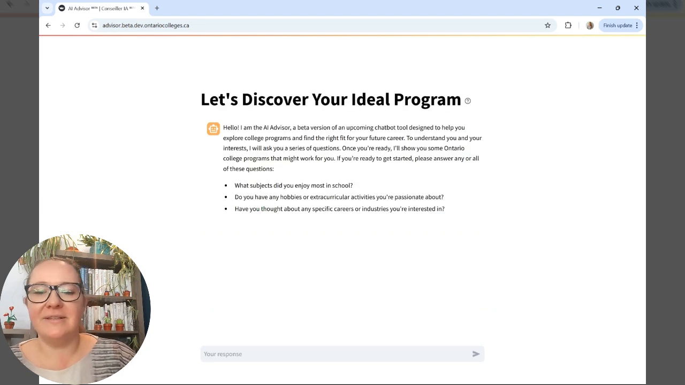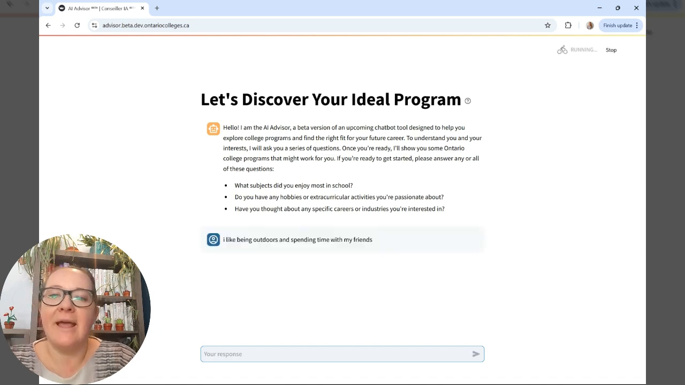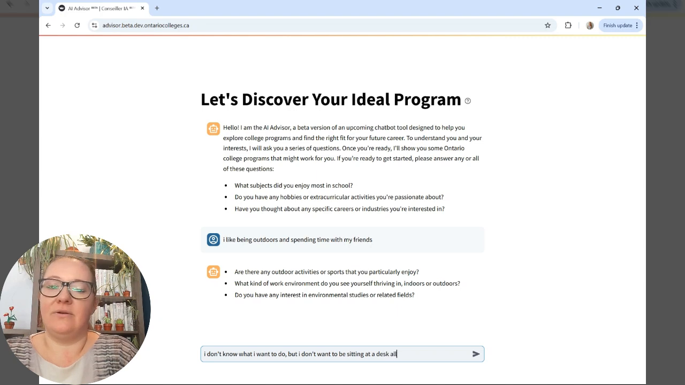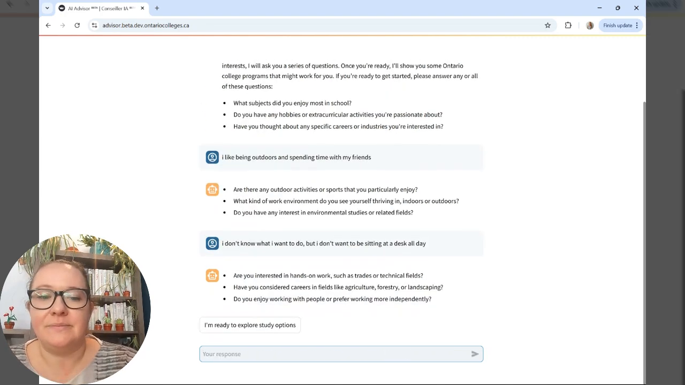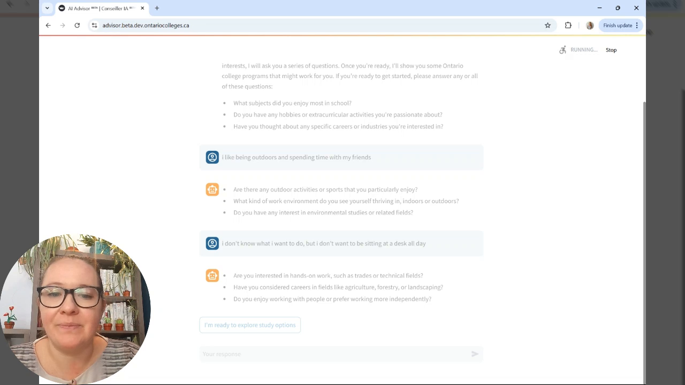Let's do a couple other examples. So let me talk to it again and go in a completely different direction. Say, I like being outdoors and spending time with my friends. I could say, I don't know what I want to do, but I don't want to be sitting at a desk all day. And that is it. That's all I'm going to give it. I'm going to go straight to study options.